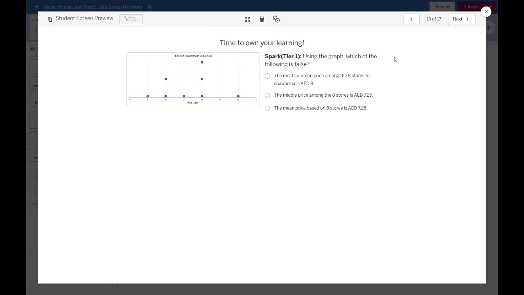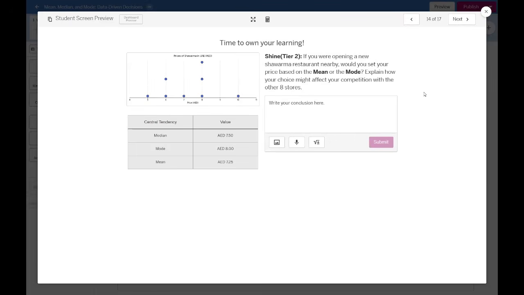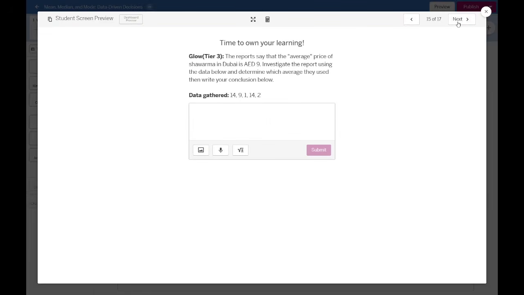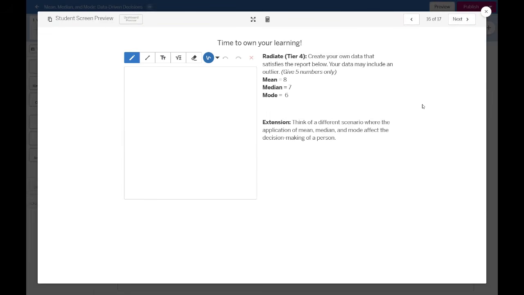So now it's time to own your learning. We have different types of activity here, but the topic is about prices of shawarma, the favorite of everyone. So kindly answer that one. And you may share in the comments the activity that you answered and whether you got it right or not. Also, we have tier 2, tier 3, and the red shade. For the red shade, you have different possibilities of answers here. Just make sure you understood the concept of mode.